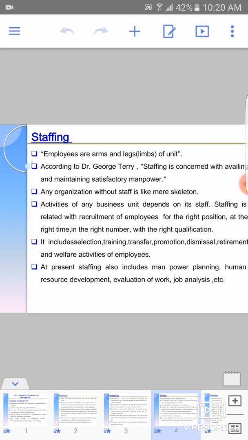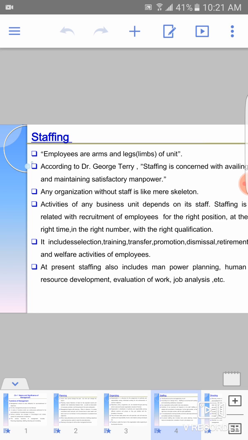Whether you are recruiting the right person or not, at the right time or not, everything will decide how the work is going to be carried out, because without the right qualification a person will not be able to work properly. Without the right training a person will not be able to work. And at the right time, when the work is overloaded, you need the right number of people. So how the recruitment process is done will decide the success of the business.